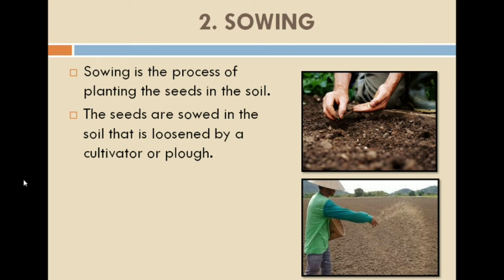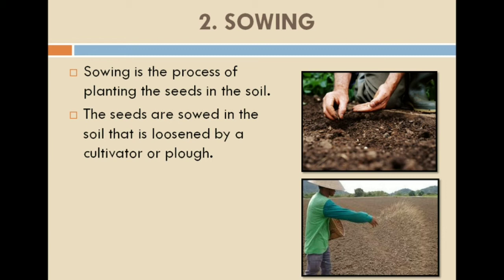So these are the agriculture implements, the tools used in the preparation of the soil. Now let's see which tools are used in the step of sowing.